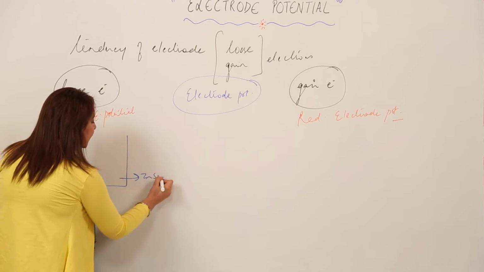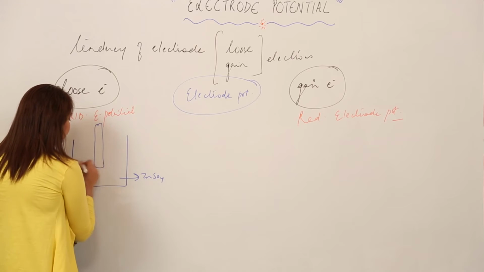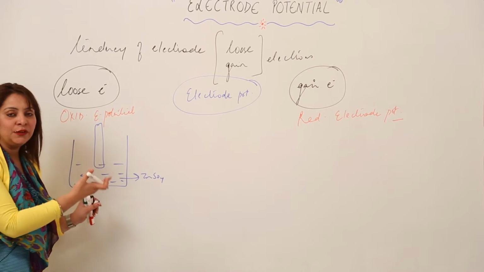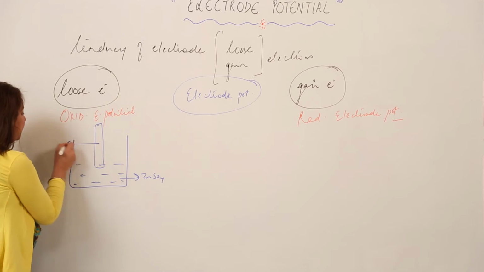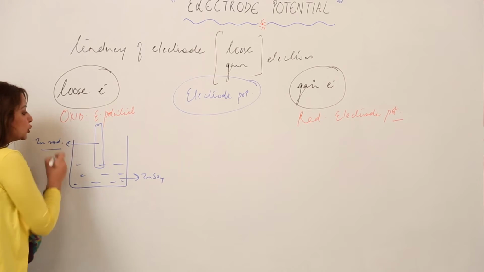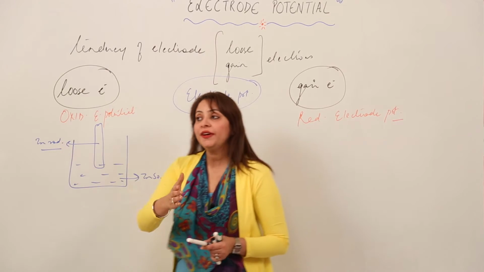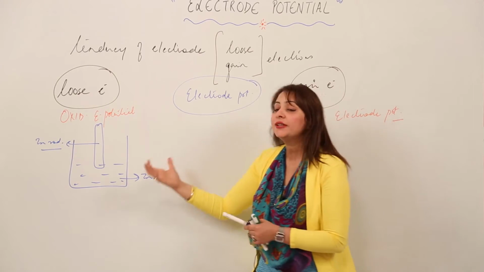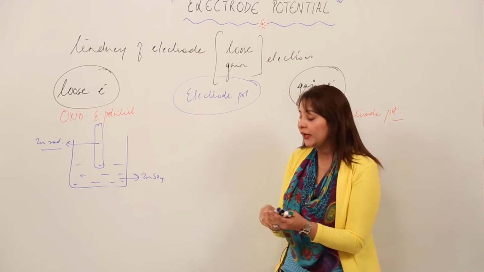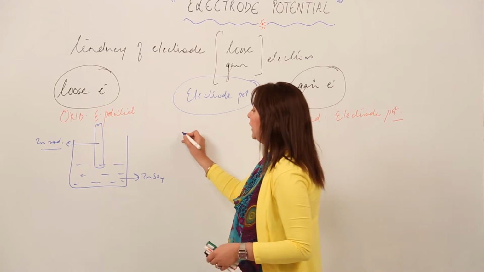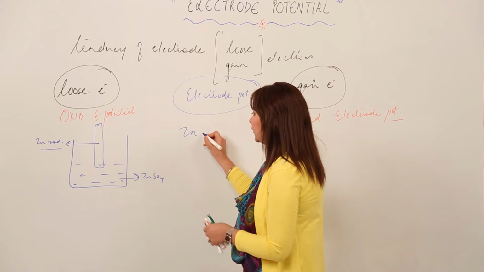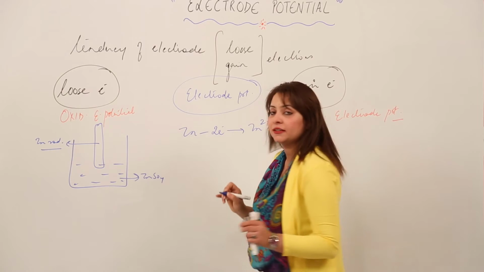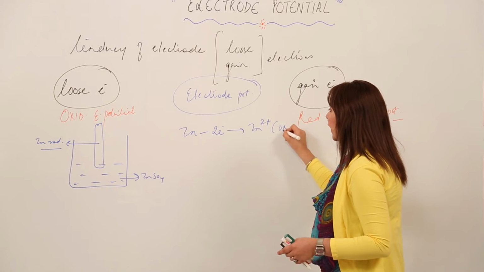It has ZnSO4 solution and the zinc rod, as we did in the electrochemical cell. This is the same example I am taking. What reaction, or what possible reaction, can take place in the beaker? Just look at the board. There is a possibility that the zinc rod loses electrons and forms zinc ions. That means it has a tendency to get oxidized.